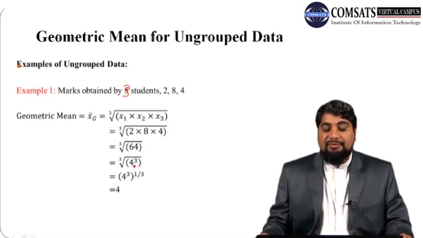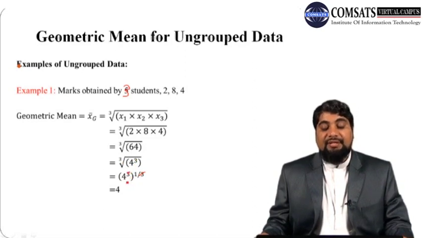So 4 raised to power 3, and then the cube root, writing it as 4 raised to power 3, whole power 1 by 3. We can cancel this 3 with 3, and we are left with 4 raised to power 1, which is 4. So this is how to calculate the geometric mean in case of ungrouped data using the simple formula.